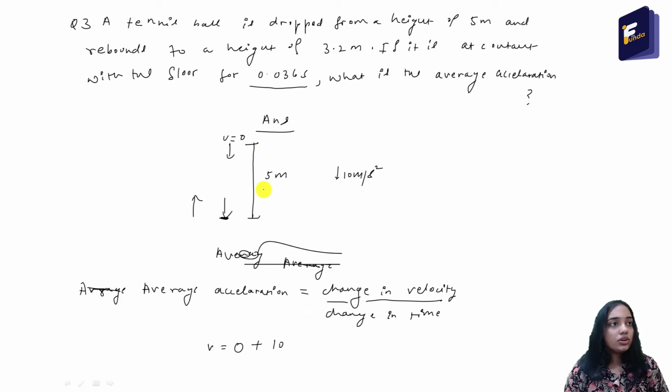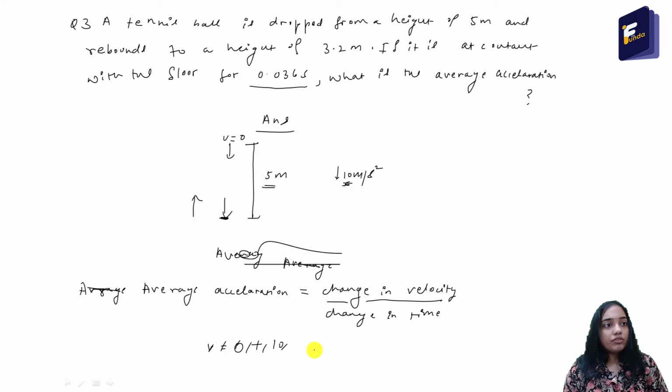Sorry, here t is not given, so we will apply another formula, that is v square equal to u square plus 2as. Because here the distance is given as 5 meter, the displacement, the initial velocity is 0, the acceleration is 10.